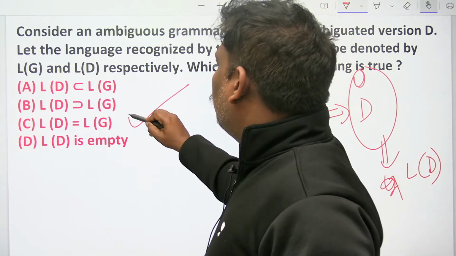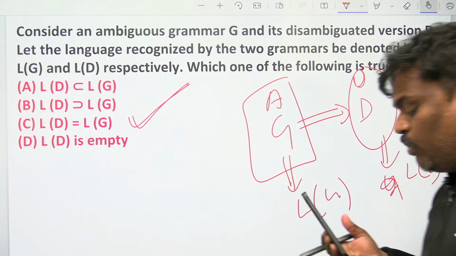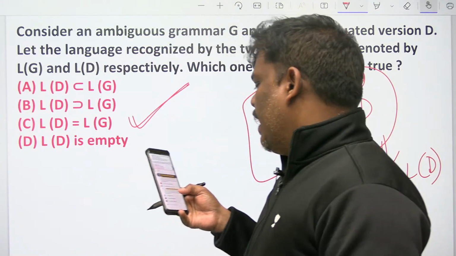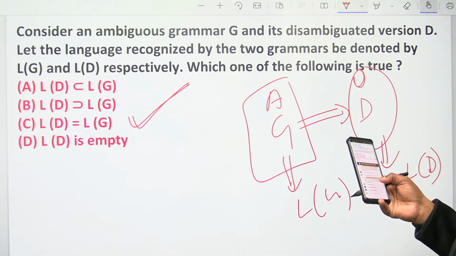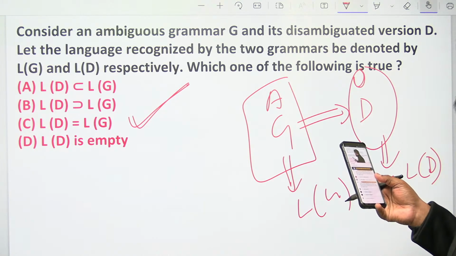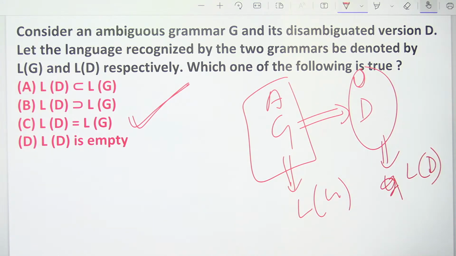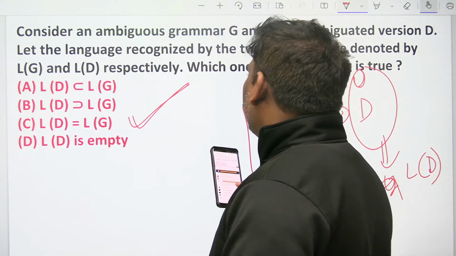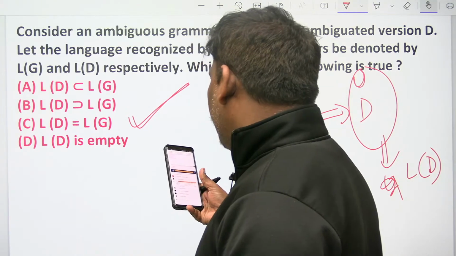I think both are equal. The reason is the languages are the same. In the ambiguous grammar, multiple ways are possible; in the disambiguated grammar, only one way is possible. So both will be equal. The language will be the same. In the first one, for a particular string, more than one tree is possible, but here only one tree is possible. That is the only difference.